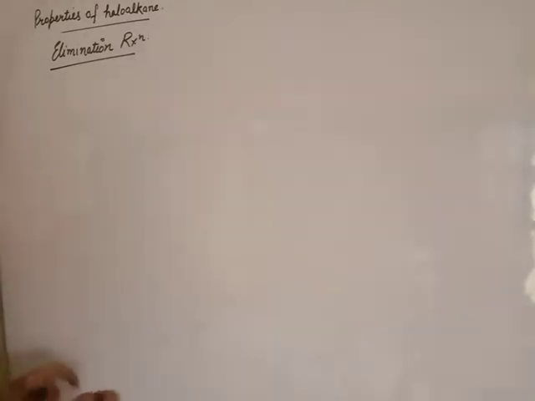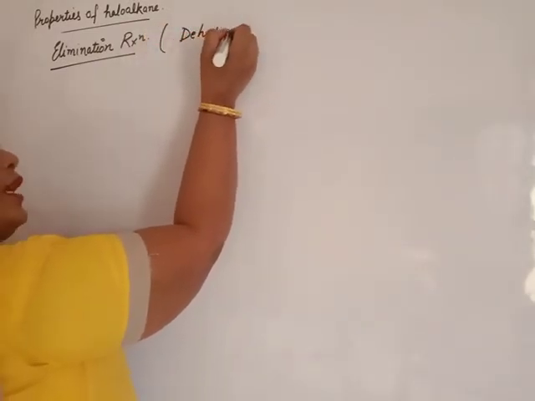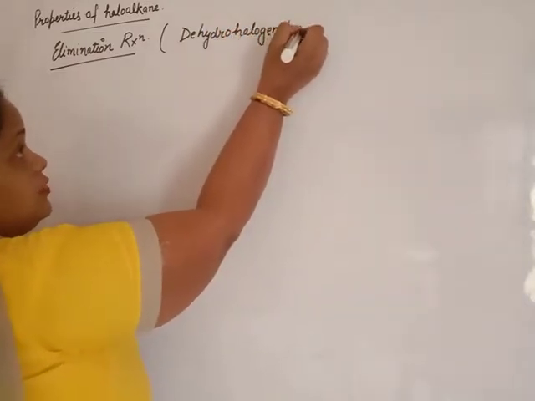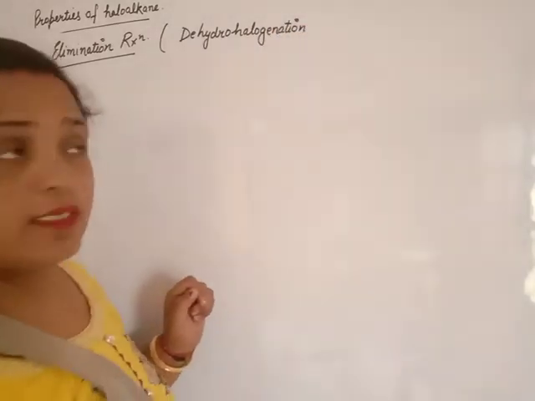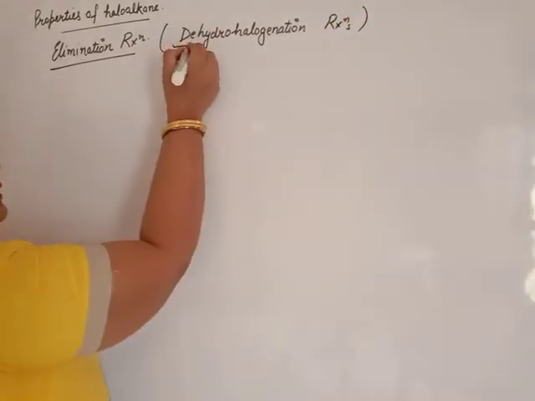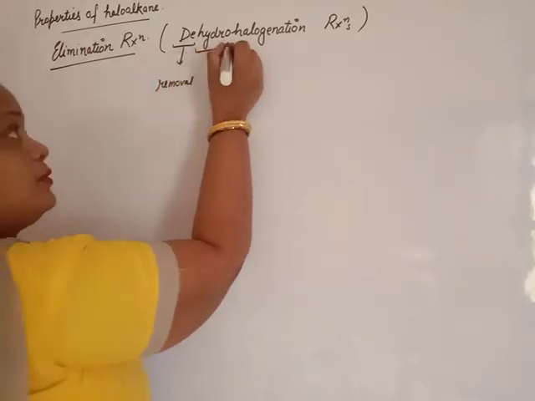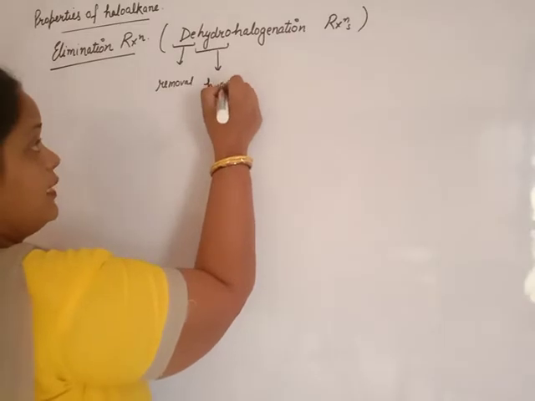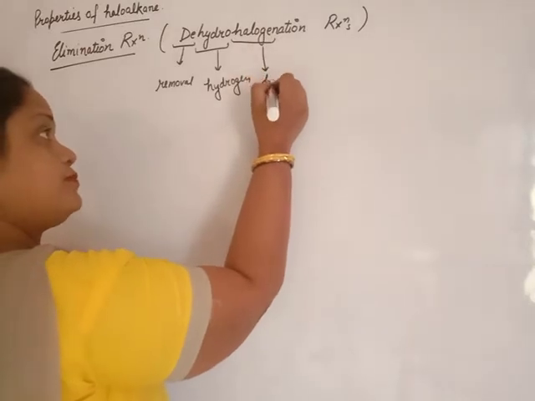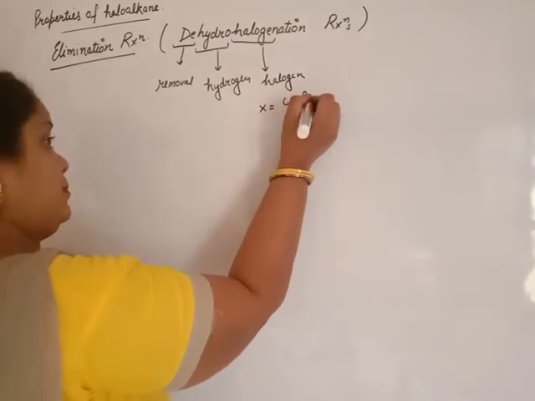That means in this reaction dehydrohalogenation takes place. So elimination reactions are known as dehydrohalogenation reactions also. Beta, de means removal. Hydro comes from the word hydrogen. Halogen is halogen. X may be Cl, may be Br, may be I.